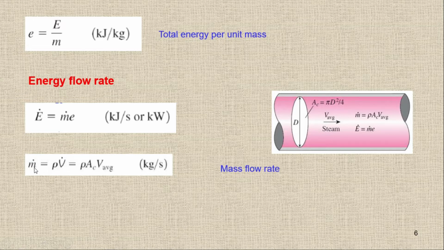So we can write m dot is equal to rho V dot, and this V is volume, or I can write m dot is equal to rho A v. So now this is velocity. It's not the volume. So this is mass flow rate. If I'm going to multiply this mass flow rate with the specific energy, I'll get the energy flow rate.